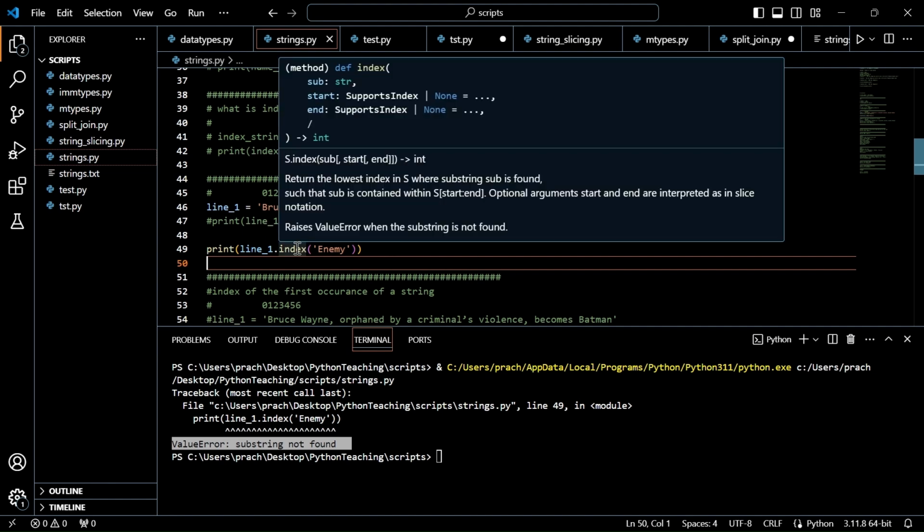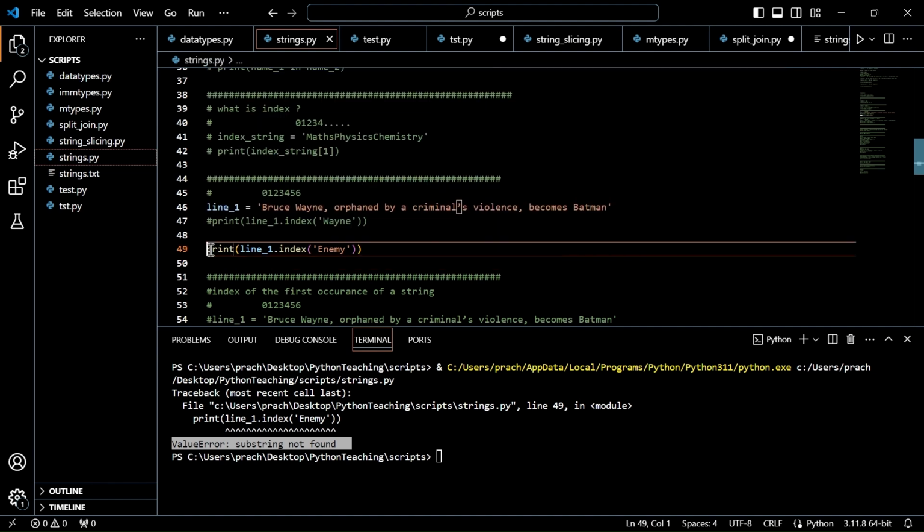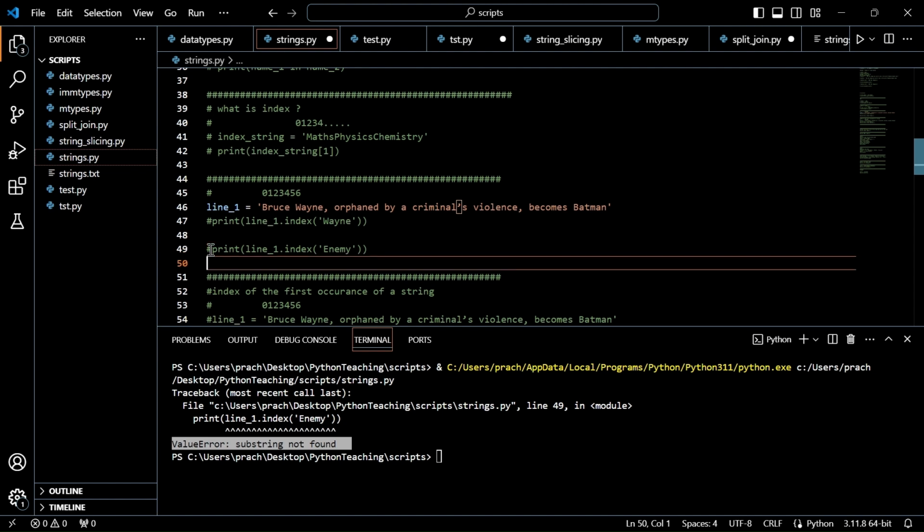How to handle this error is an exceptions topic, which we are going to discuss later. But for now, remember that index will give the index of where the word is starting, and if the substring is not available, it is going to give an error like substring not found.